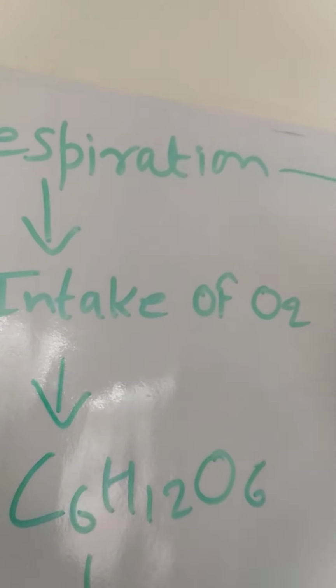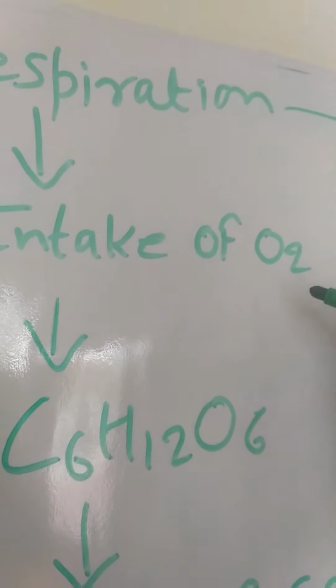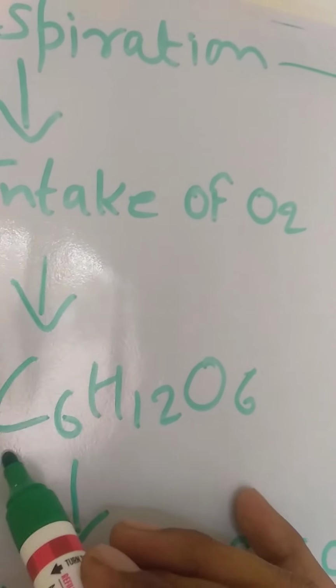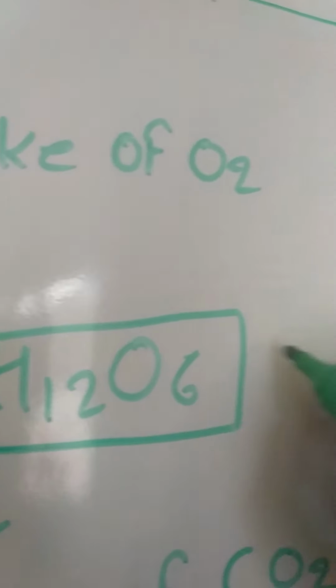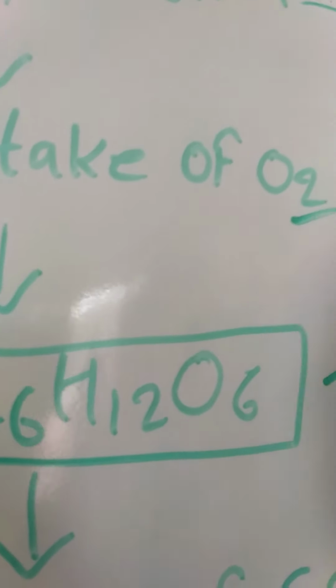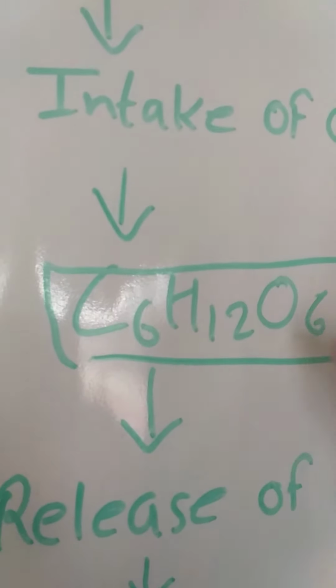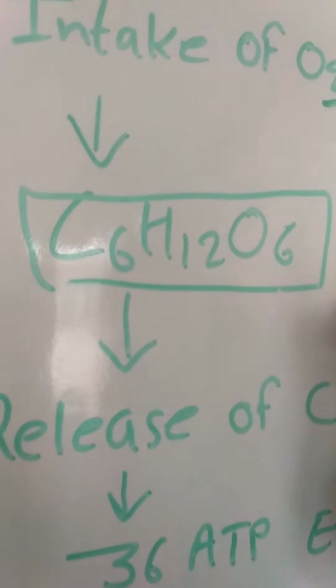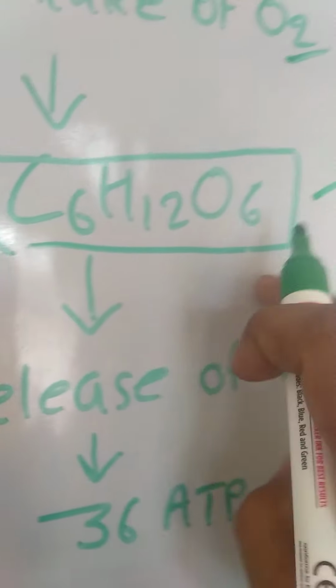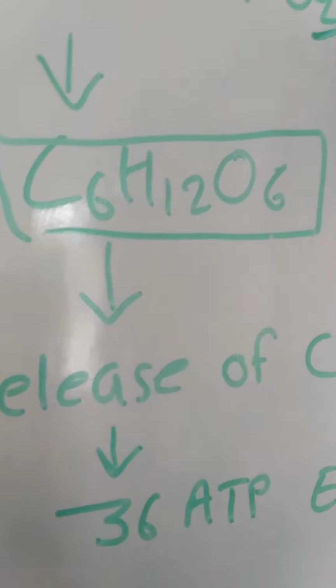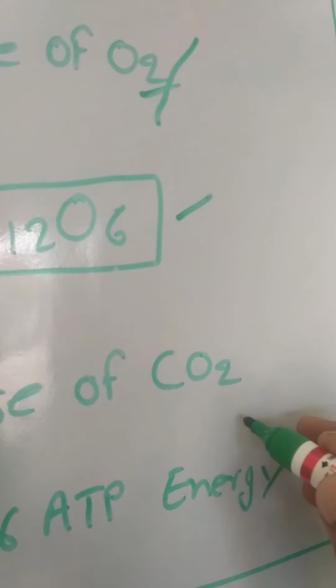Respiration is an intake of oxygen, okay, where food material, suppose this is the formula of glucose and other food materials, breaks down in the presence of oxygen, okay. After breakdown of food material, it releases carbon product from this glucose source. So finally, intake of oxygen and release of CO2.